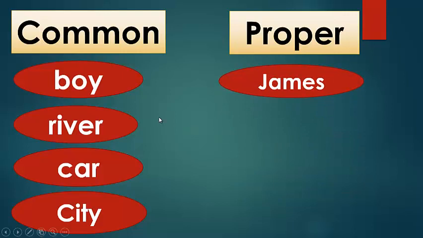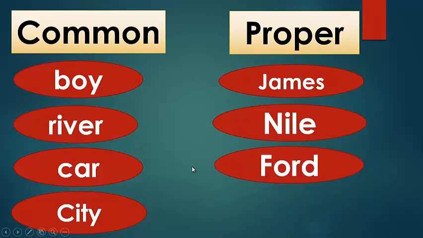But a boy is general. When I mean a specific man or boy, I can say James, Ali, Alex, Max. River, like Nile River, Mississippi River, Furat River. So these are well-known famous rivers. Car: Ford, Dodge, Toyota, Audi. So we have different types of cars. City: we have New York City, Paris, London, Riyadh, Cairo. So we have different cities all over the world.